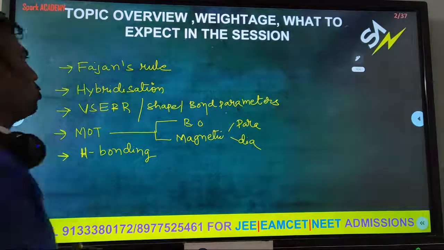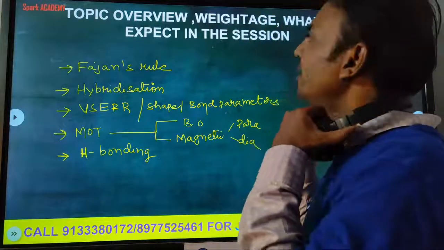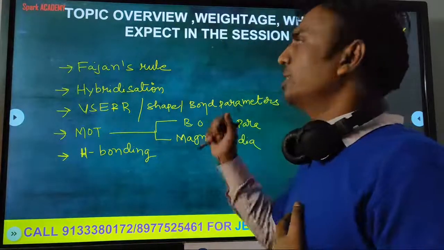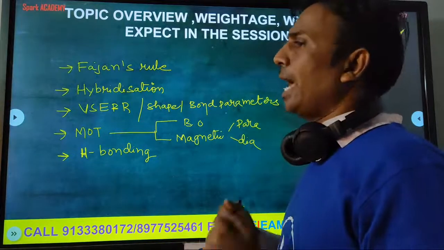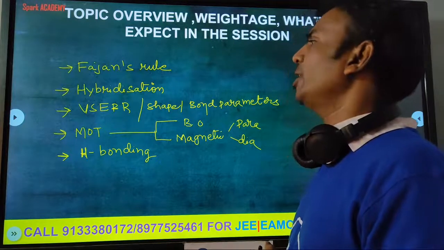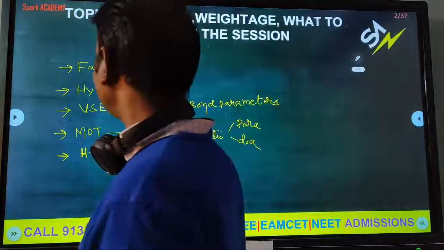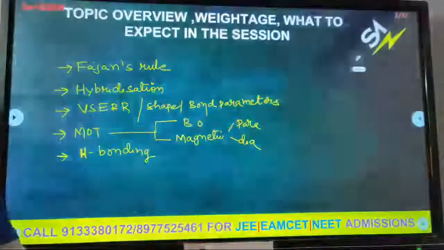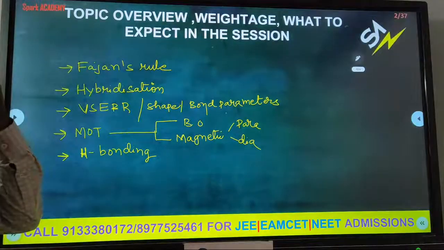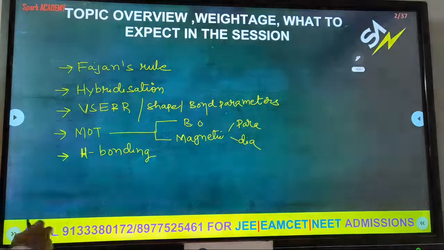So first, Fajan's rule. Second, hybridization: pick out the hybridization of the central atom in a molecule. Shapes, bond parameters, and molecular orbital theory. Yes, and hydrogen bonding. These are the sessions we are expecting from chemical bonding.